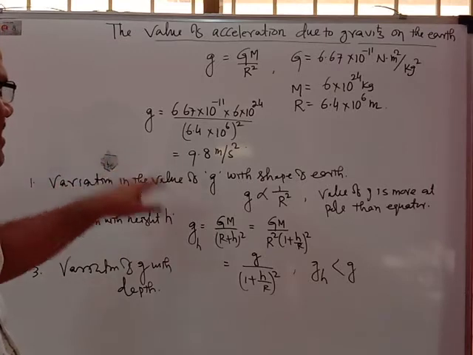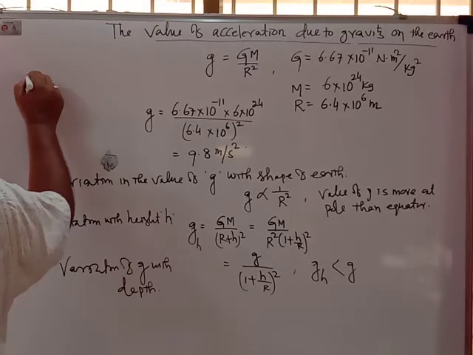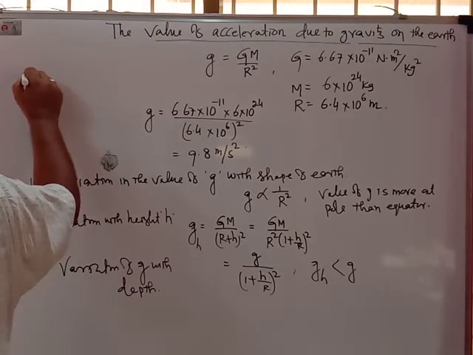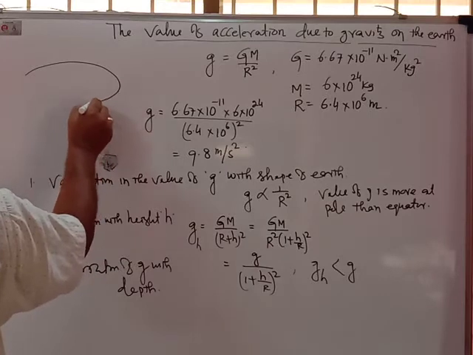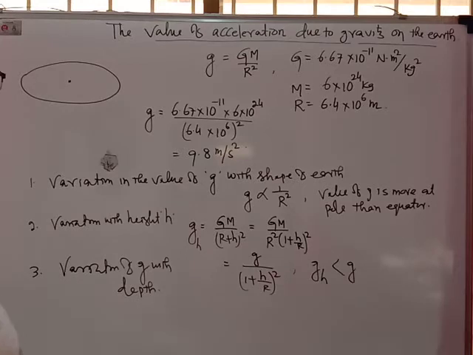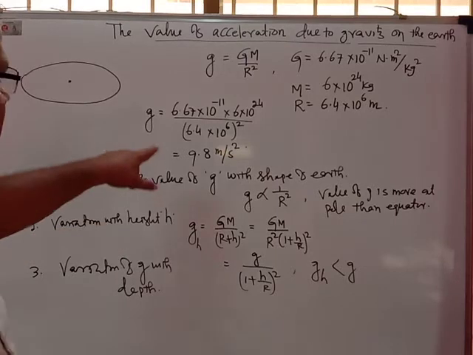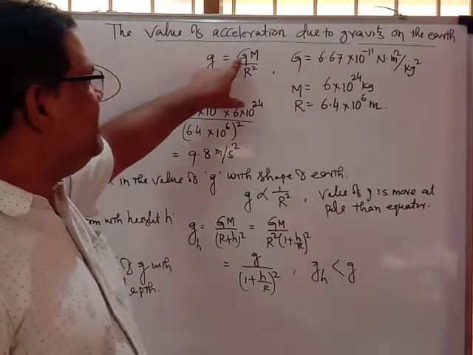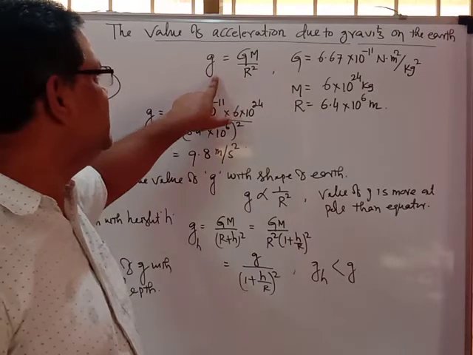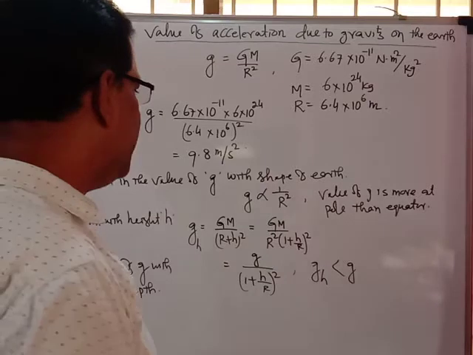So how does the value of small g change if you move from one place to another on the earth? Actually, the earth is not completely spherical in shape. It is flattened above like that. By considering that, if you find the variation of g with the shape of the earth, from the above expression, capital G and capital M are constant, so g is inversely proportional to the square of the radius.